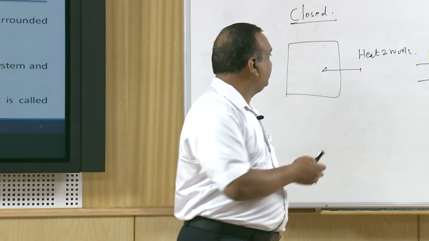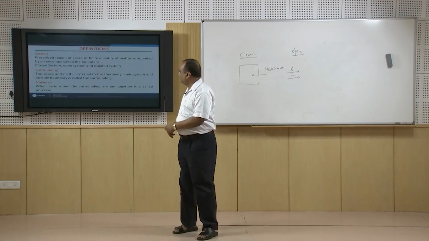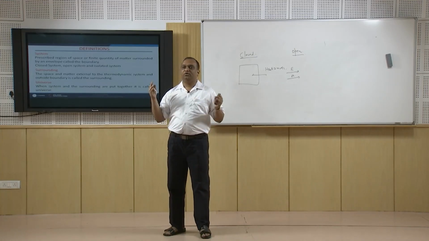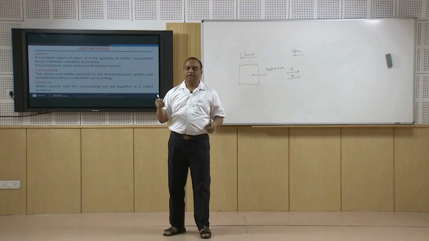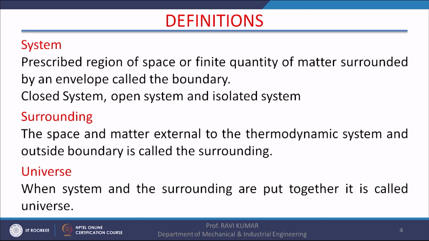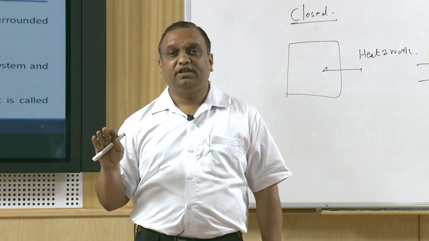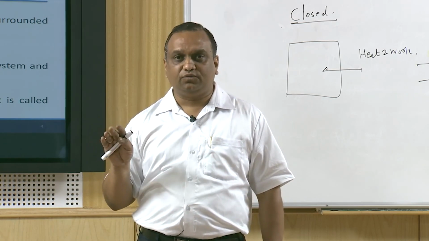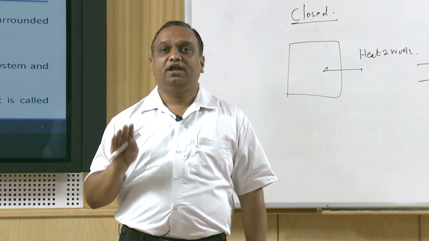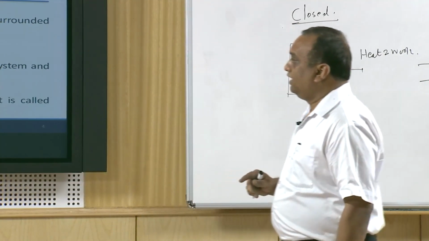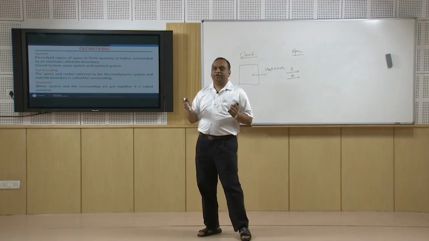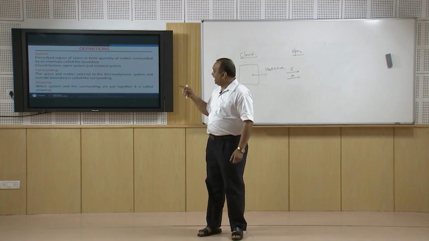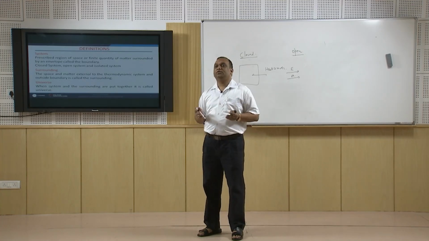Now, in the third case, that is isolated system, if I close all doors and windows of this room, and if I insulate the room walls and the roof, there will not be any heat transfer across the room wall, nor any mass transfer, and the room becomes an isolated system. Anything outside the system is surrounding, and system and surrounding together make the universe.